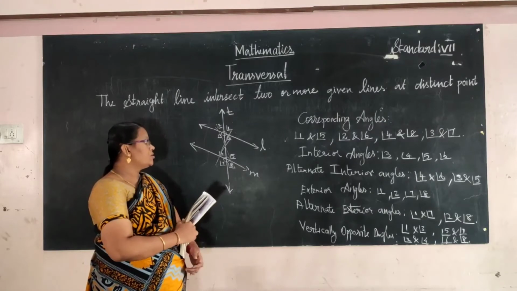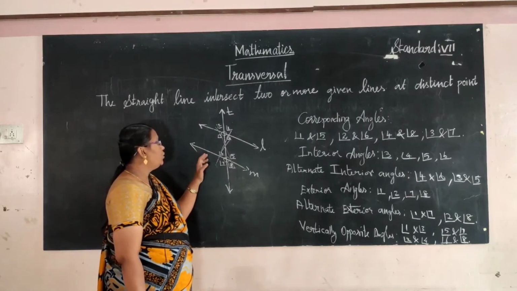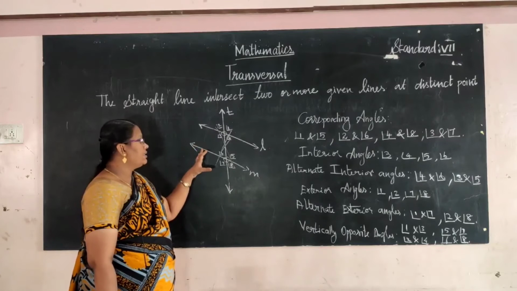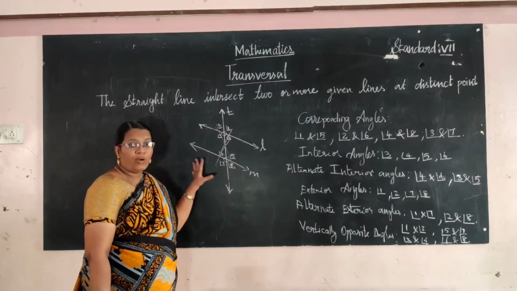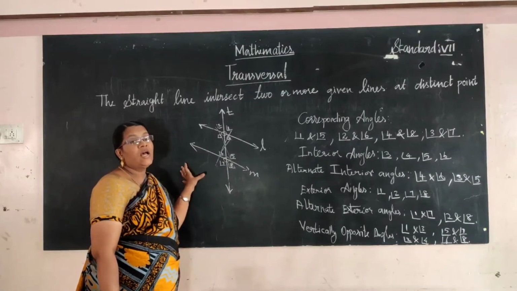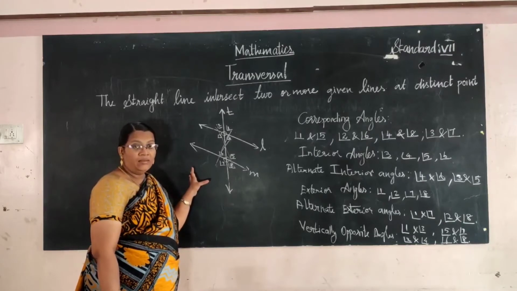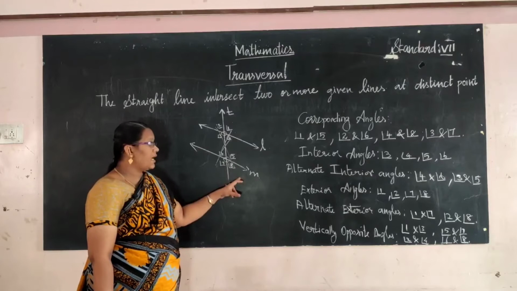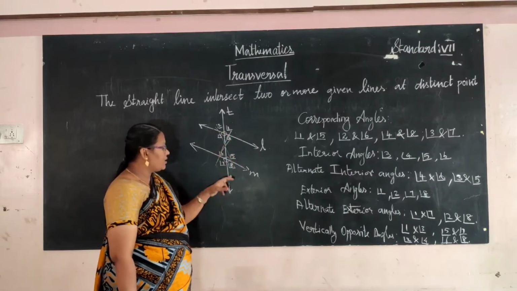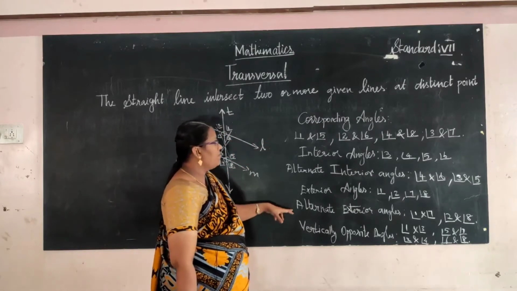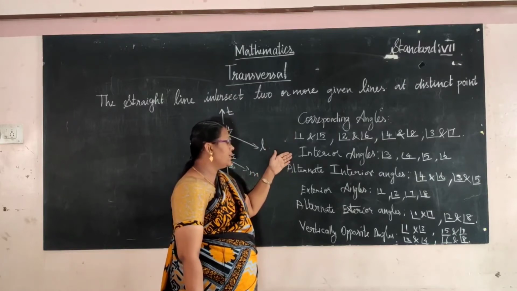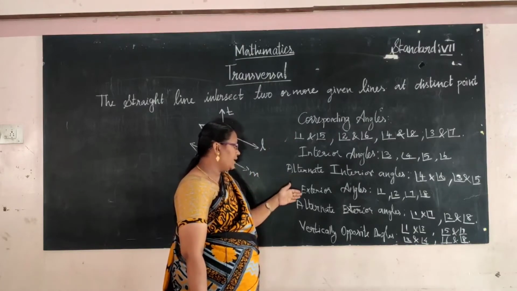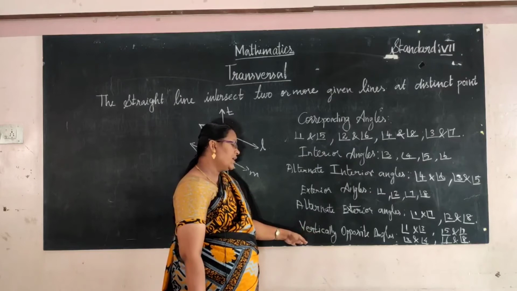The intersecting of two or more given lines at distinct points is called a transversal. The transversal makes 8 angles. It has some types: the corresponding angles, interior angles, exterior angles, and vertically opposite angles.